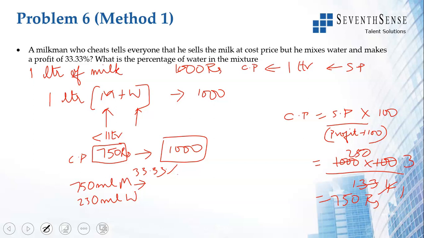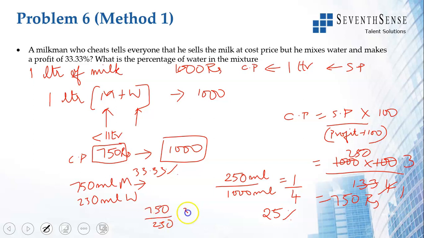What is the percentage of water in this 1 liter of milk? It is 250 ml, in 1 liter of milk which is 1000 ml. This is 1 by 4. So 25% is the percentage of water in the mixture. If they ask the ratio of milk to water, it is 750 by 250, milk to water, 3 is to 1.